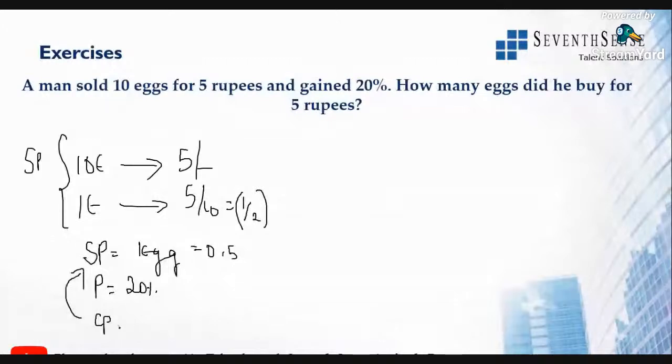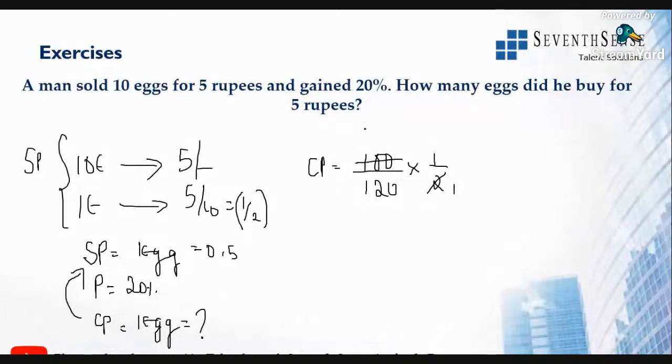Cost price of 1 egg, that I need to find out. So what is the cost price formula? Cost price is 100 by 100 plus profit. 100 plus profit is 100 plus 20, which is 120, into selling price, which is 0.5, that is 1 by 2. So this will become 1 time 2 ones are 2 into 50 times. So 0 and 0 get cancelled. So now cost price of one egg is 5 by 12 rupees. All right, 5 by 12 rupees.